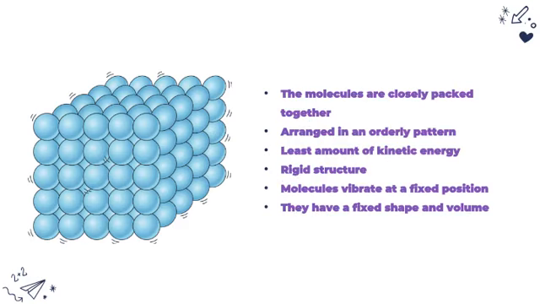In the solid state of matter, the particles are very closely packed together. The forces between particles are so strong, and because of this the particles are not able to move freely, so they can only vibrate at a fixed position. Due to this, a solid has a stable, definite shape and a definite volume. Their shape and structure can only be altered by an external force. This can be when it is broken or cut.